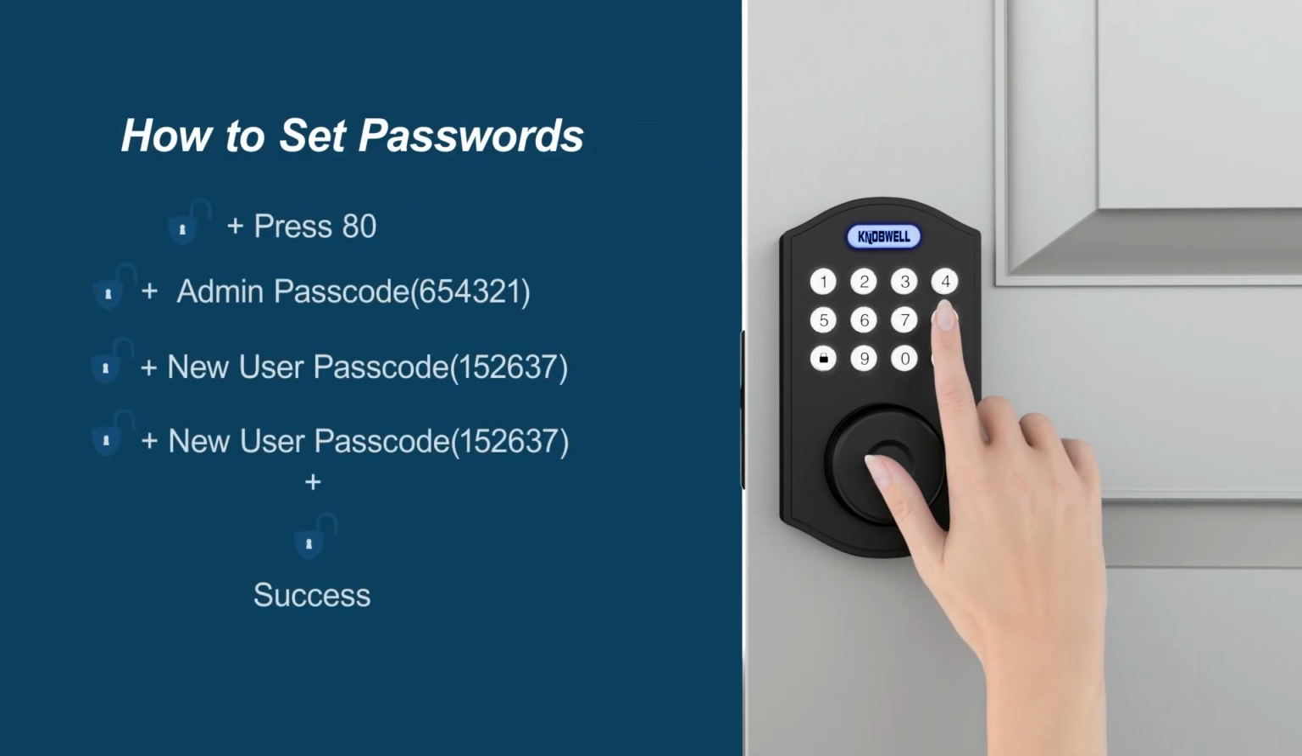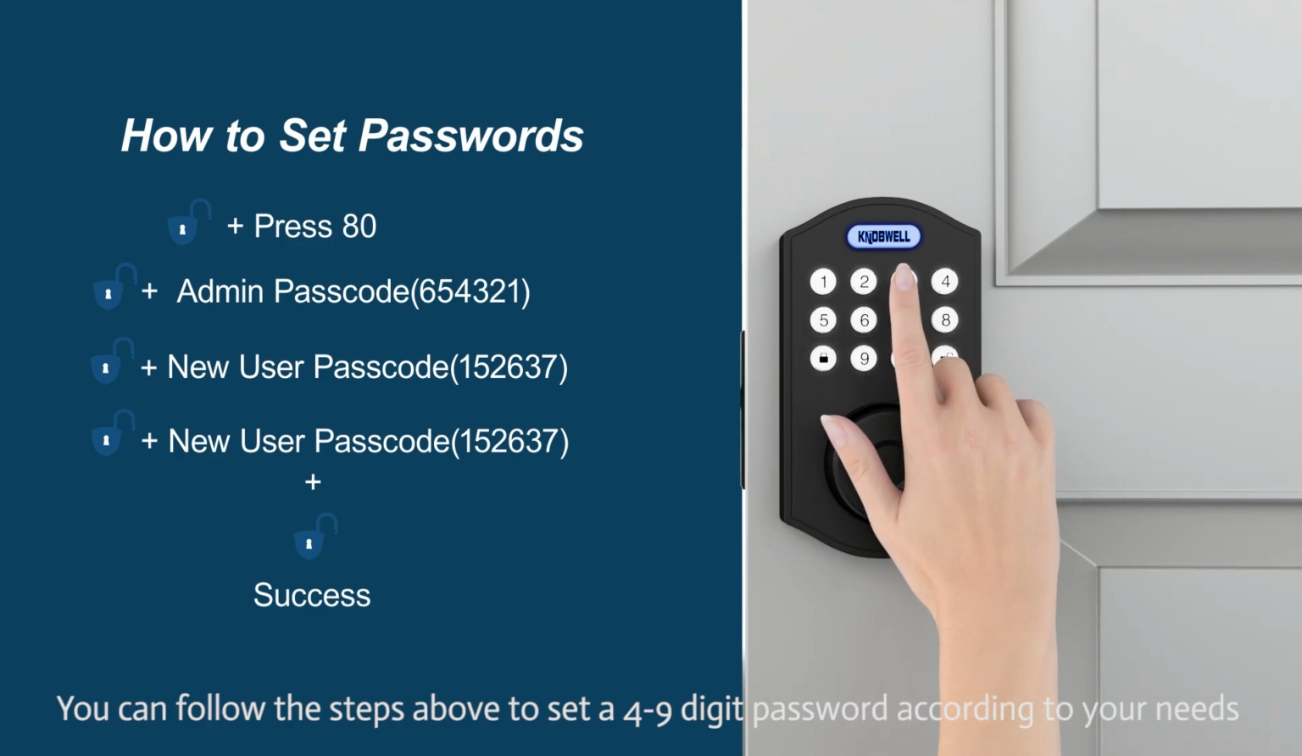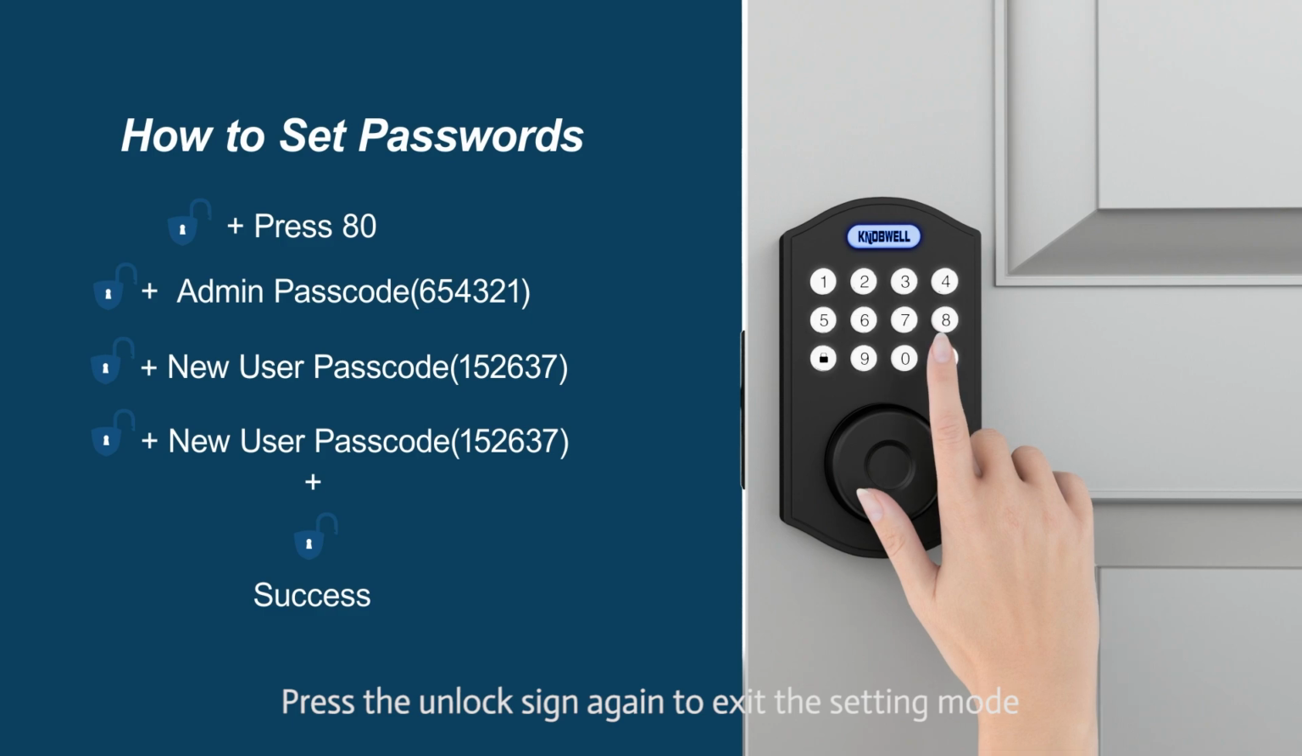How to set passwords. You can follow the steps above to set a 4 to 9-digit password according to your needs. Press the unlock sign again to exit the setting mode.